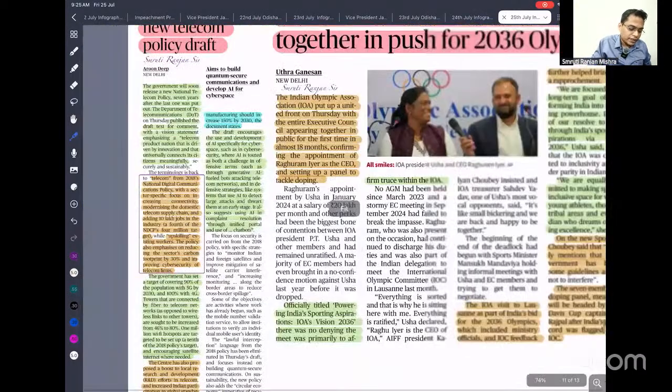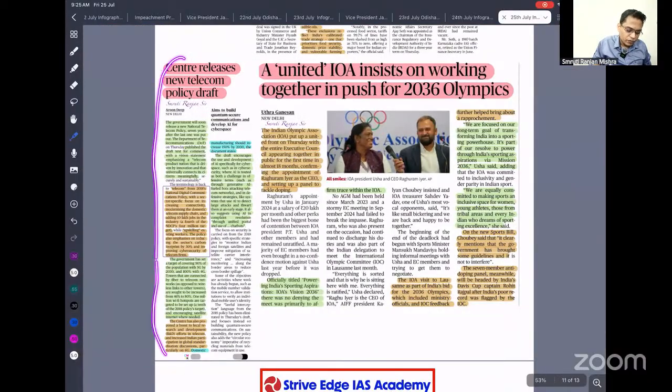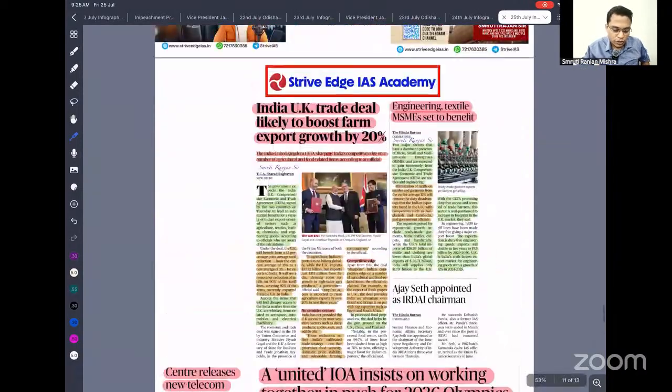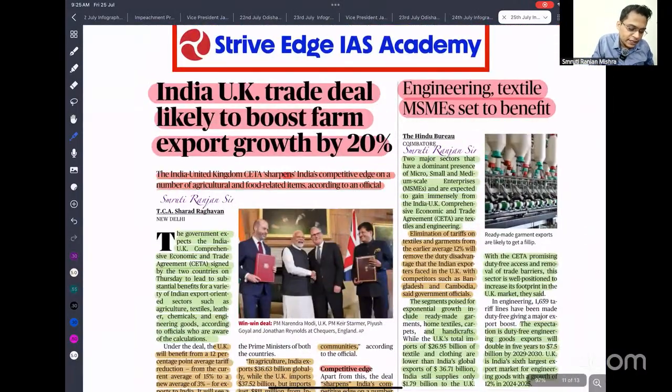So just read them. If anything is related to what steps the government is taking to promote digitalization and connectivity, you can talk of this. Dekho, there is a lot of information provided on a daily basis, so you just need to know all these things. Okay, so next is: India-UK trade deal likely to boost farm export growth by 20%. Yes, so that is a benefit for India also.